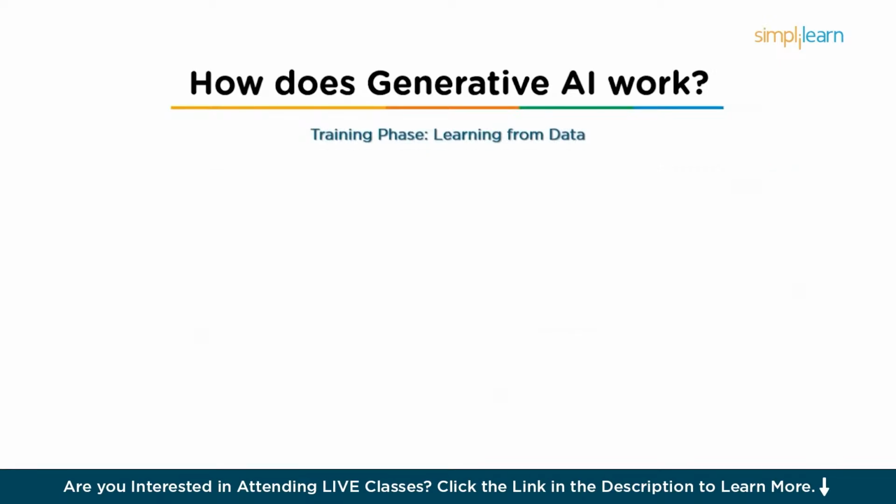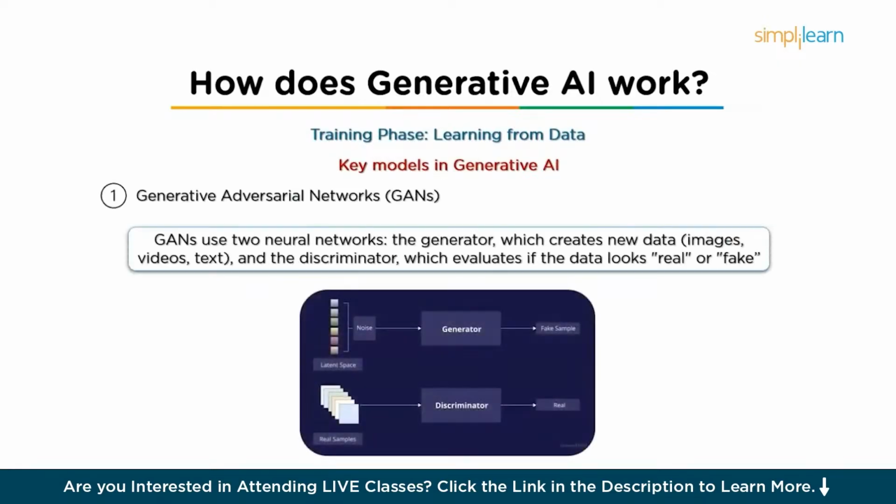So now let's move on to the key models in generative AI. Number one is GANs, which stands for Generative Adversarial Networks. GANs are a popular architecture used in generative AI. GANs consist of two neural networks, the generator and the discriminator. The generator's job is to create new data like images, videos, or text, while the discriminator's job is to evaluate whether the generated data looks real or fake.